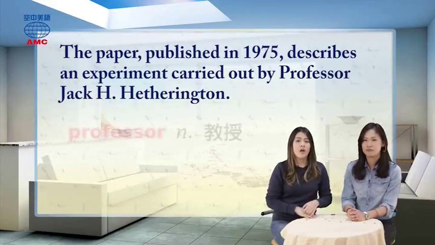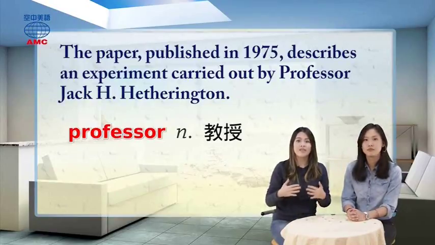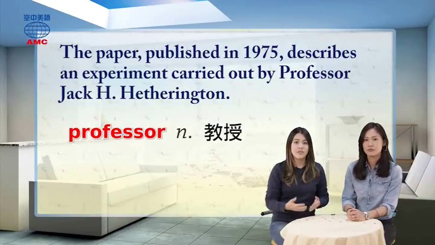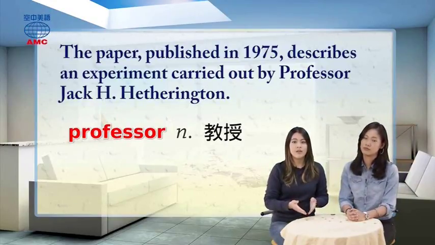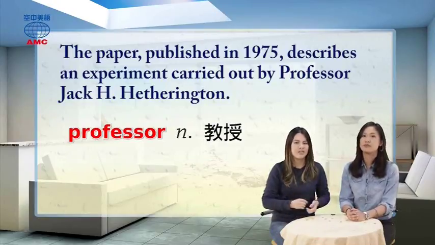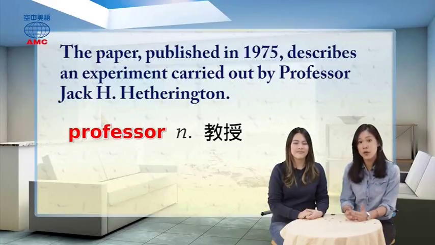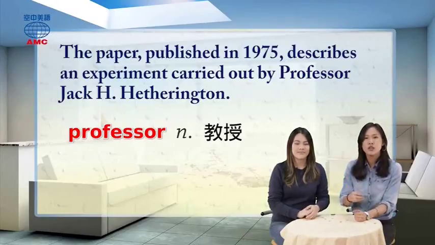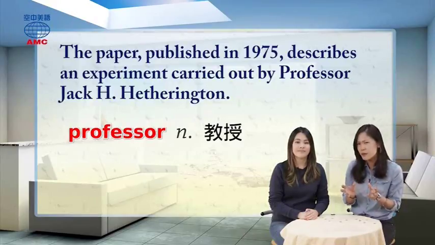Hetherington. Okay, so a professor is basically a person or a teacher of the highest ranking. So you have to go to a lot of school, go through a lot of universities to reach the level of being a professor. For example, we could say, the professor spent many years studying languages, so he helped translate this ancient text. 所以呢，这篇1975年出版的论文作者是一位 professor 教授，而这篇论文呢是在 describe 描述由他所执行的一项 experiment 实验。What's the experiment about?